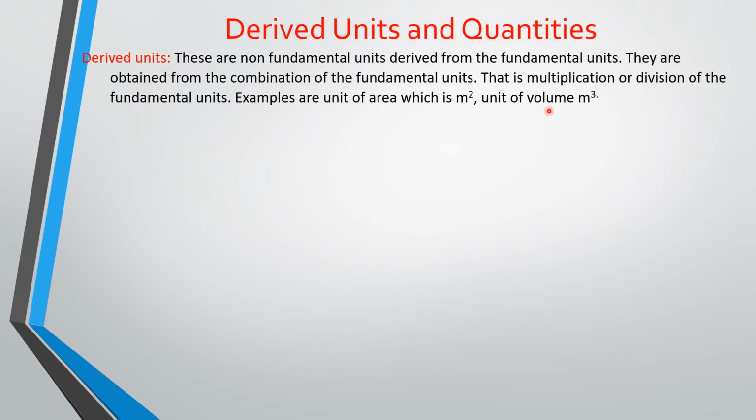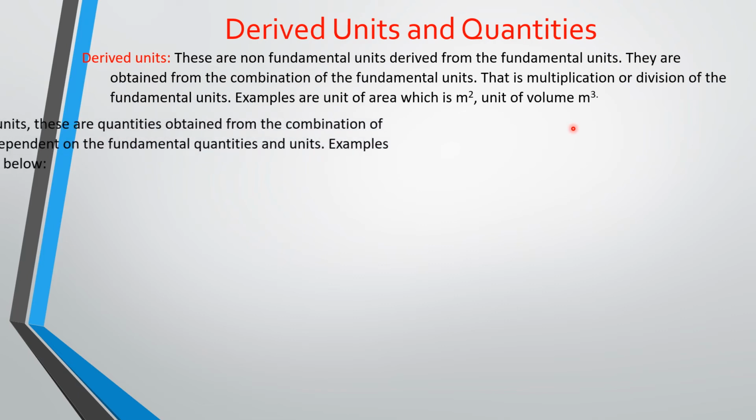The same for volume. The formula for volume is length times breadth times height, and the unit for length, breadth, and height is the meter, because it has to do with distance. So you have meters times meters times meters, and that gives you meters cubed. So these are derived, and you get them from the fundamental units.